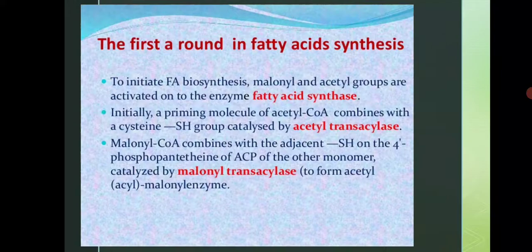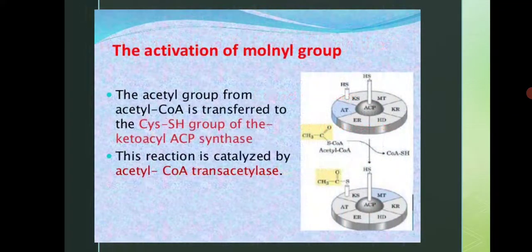So first, what actually happens? This disc-like structure is nothing but your fatty acid synthase enzyme, where the 7 enzyme units are present. The acetyl group from acetyl CoA is transferred to the acyl group of the keto-acyl ACP synthase.